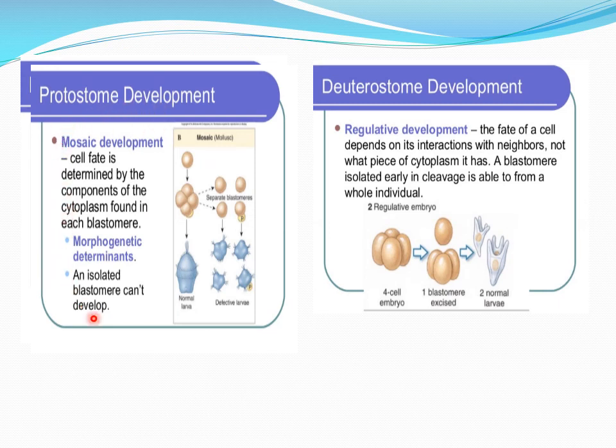So in this figure we can see the protostome development. Here in this figure we can see the deuterostome development. Here the cell fate is determined by the components of the cytoplasm found in the blastomere, so morphogenic determinants will be there. So any isolated blastomere cannot develop. That means it will form defective embryos. And in regulative development, the fate of the cell depends on its interaction with the neighbors, not on the cytoplasm it has, so a blastomere isolated early in the cleavage is able to form a whole individual without any deformities.